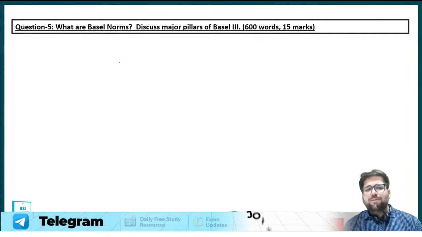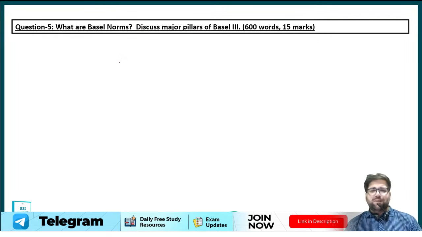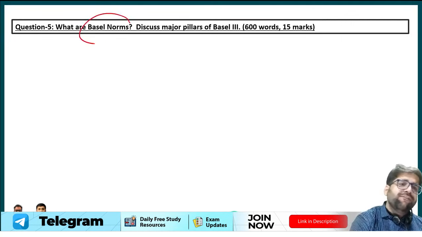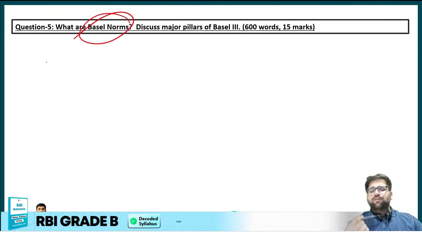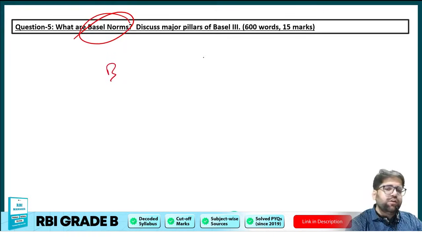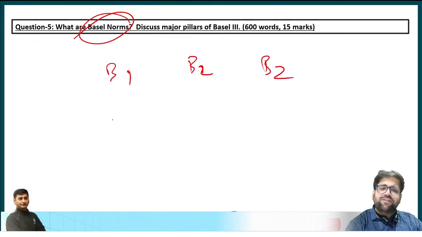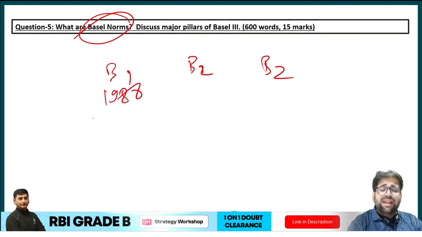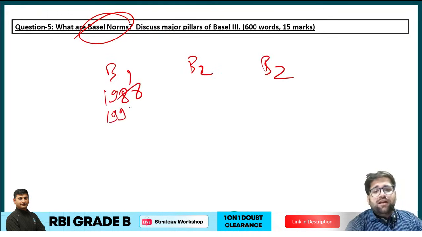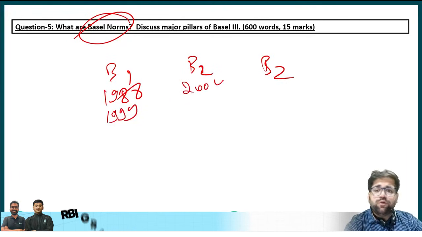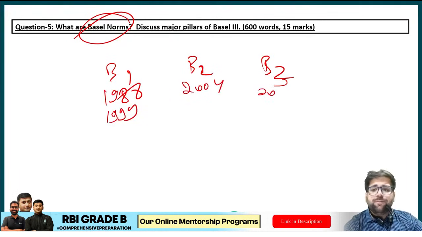Basel norms. Basel norms are a very integral part of your finance syllabus, people. So if you are a finance student, then understanding Basel norms is a very crucial thing. There are 3 Basel norms. A very easy question: Basel 1, Basel 2, and Basel 3. Basel 1 came in 1988. It was established in India in the year 1999. Basel 2 came in 2004. Basel 3 came in the year 2010.